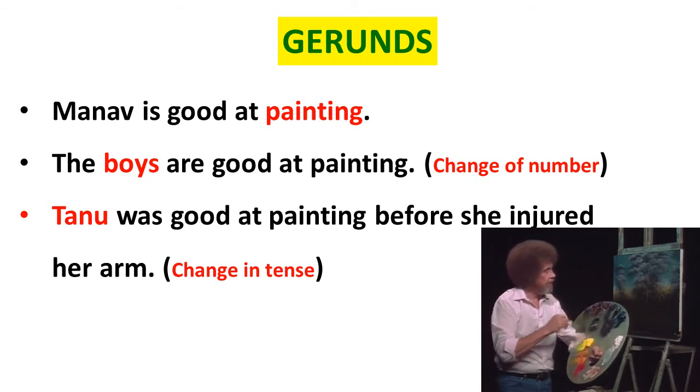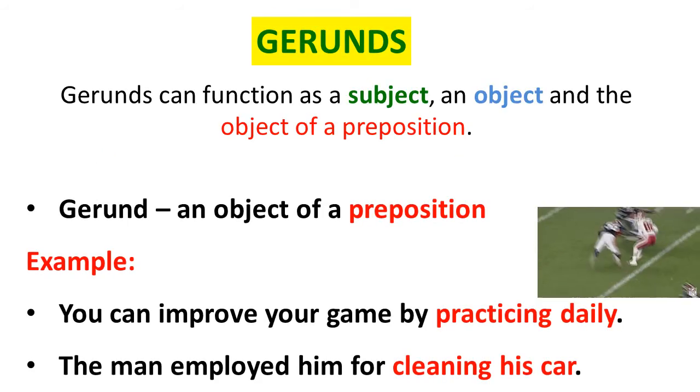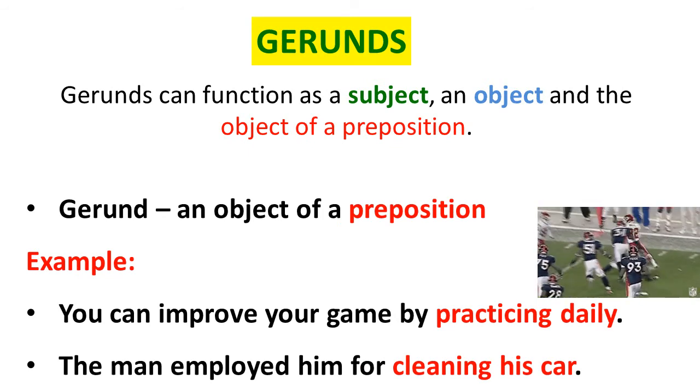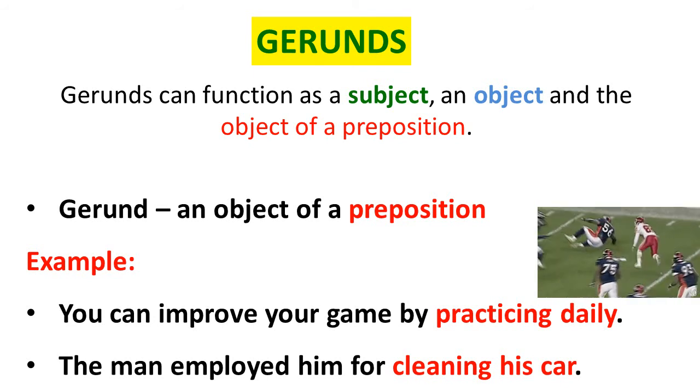Verbs which do the function of a noun and a verb and are not bound by the tense or number of person of the subject are called gerunds. It is derived by adding ing to the end of a verb. However, gerunds function as nouns. They occupy the position held by nouns in a sentence. But gerunds can function as a subject, an object, and the object of a preposition.